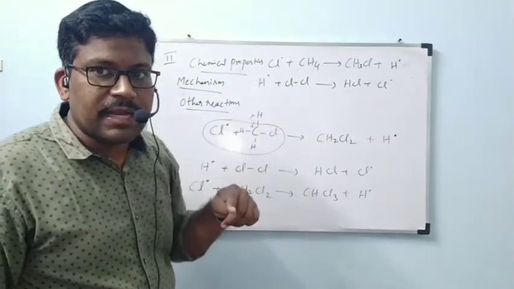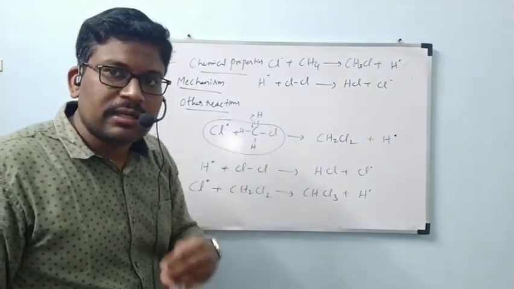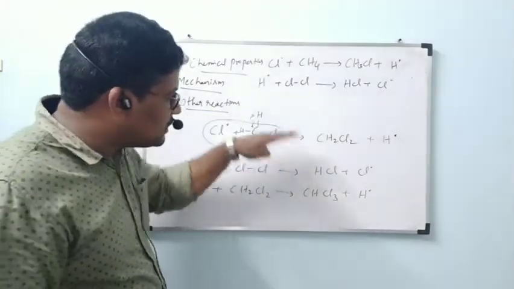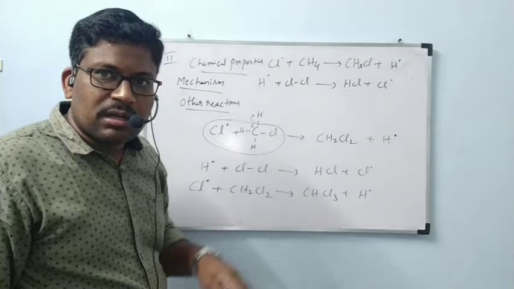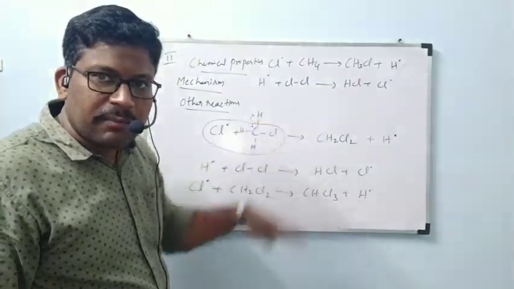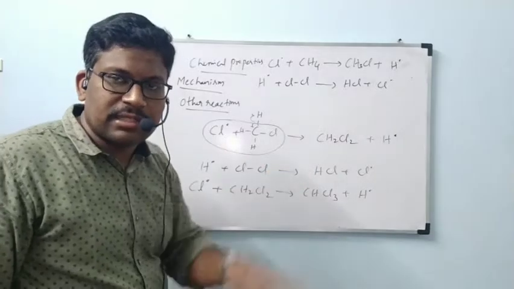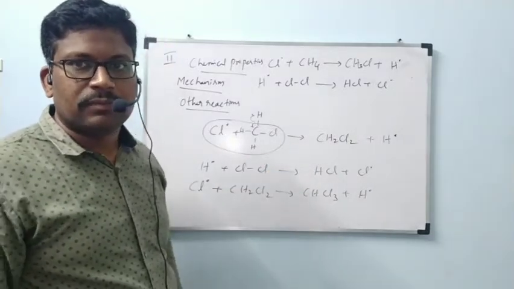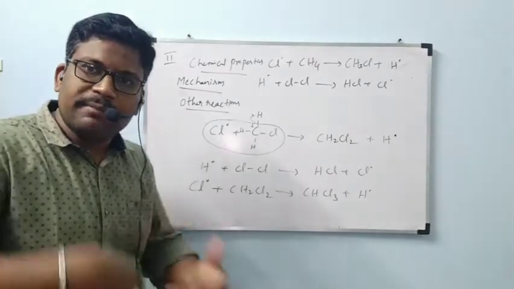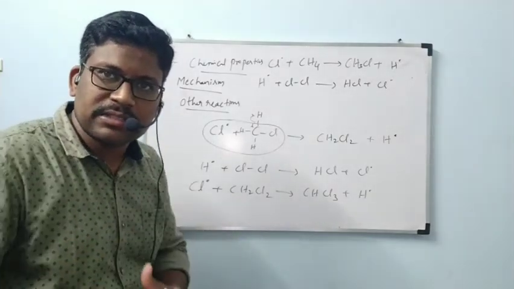Previously we have written A and B reactions. Those A and B reactions only repeatedly happen to form the major product as CH3Cl only. But these are also possible. This is 80 grams out of 100 grams. This is 80 grams will be formed. Remaining 20 grams will be found with these products. That is the meaning. Okay. In this way, propagation will take place. Other possibilities are also going on.